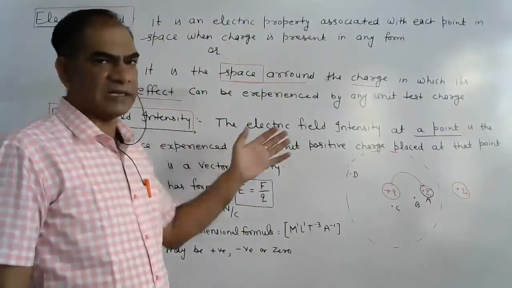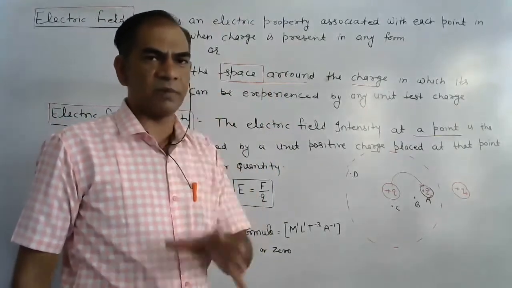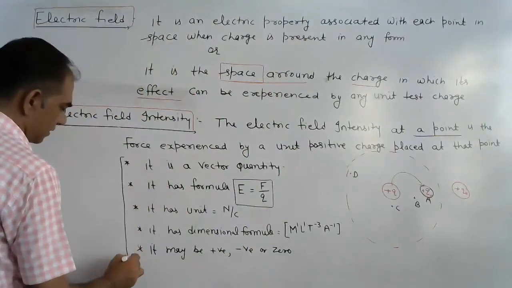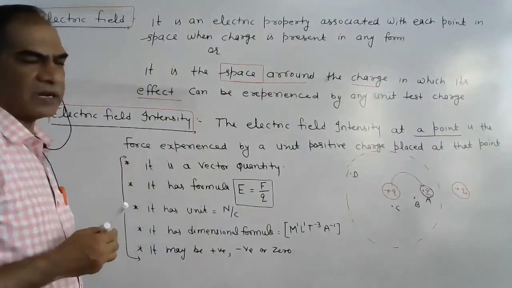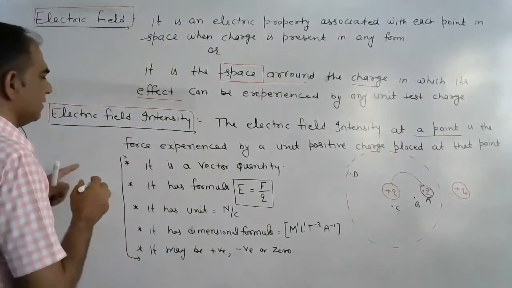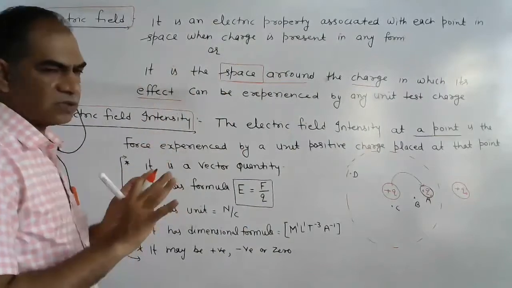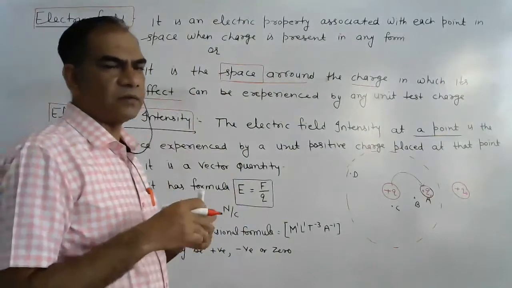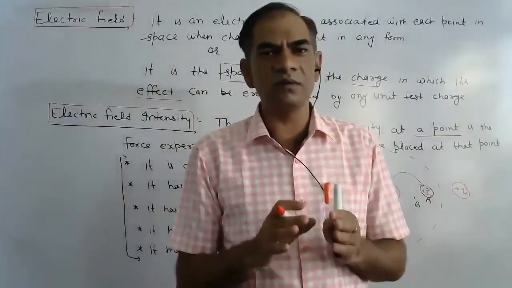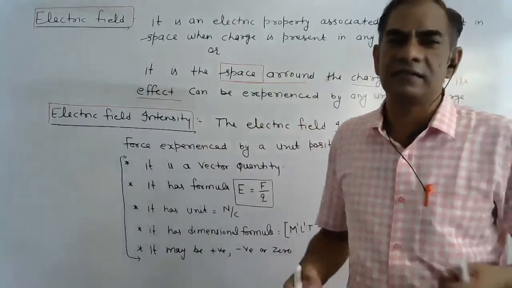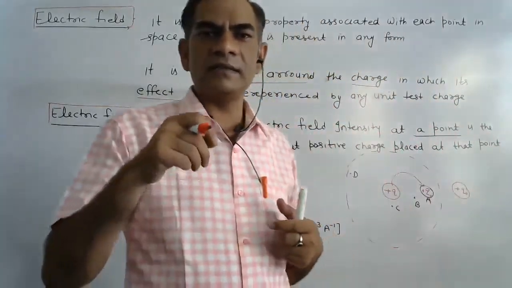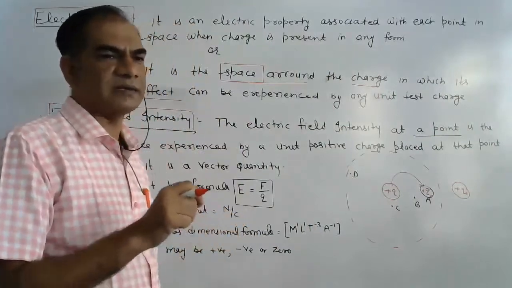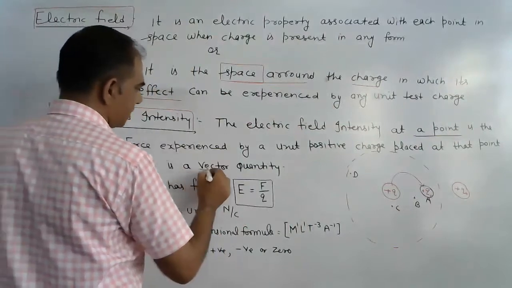So electric field intensity is the physical quantity that can be measured. We write some basic properties here about electric field intensity that are not connected to electric field, because electric field is not a physical quantity. In questions, generally when asked to find the electric field, it means the electric field intensity, because electric field intensity can be measured or noted at a particular point. So electric field intensity is a vector quantity.